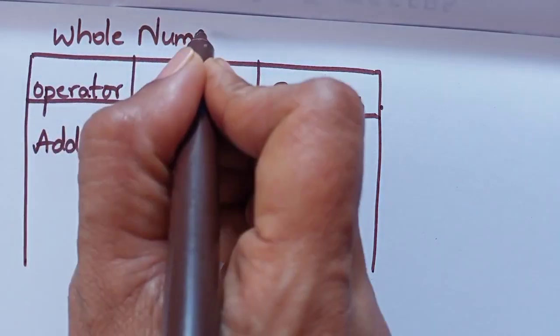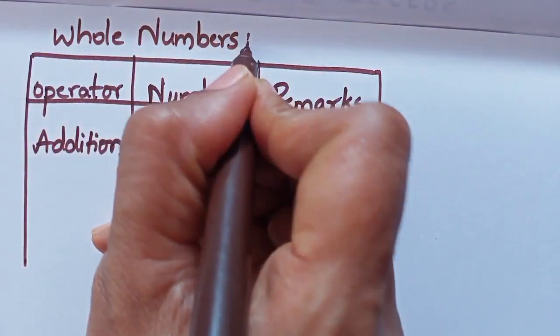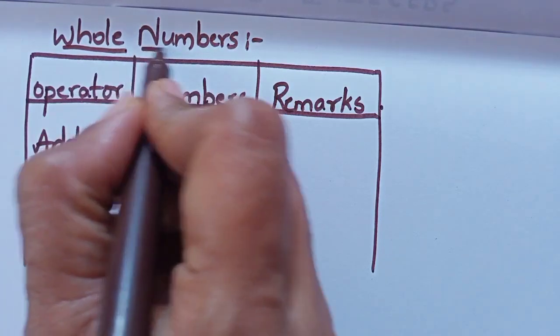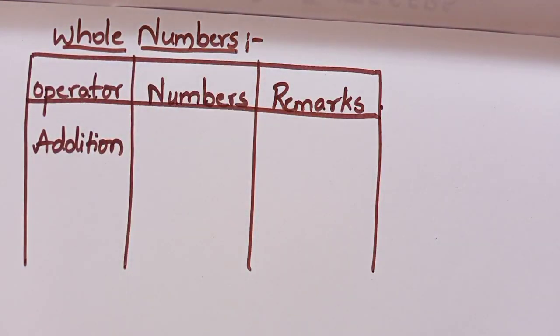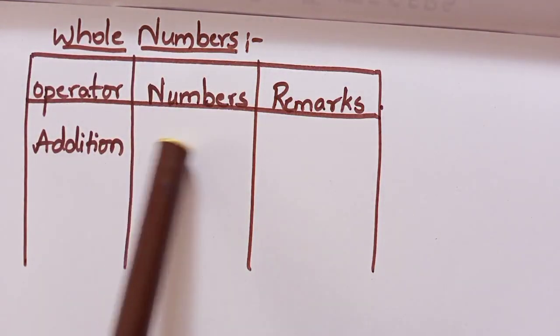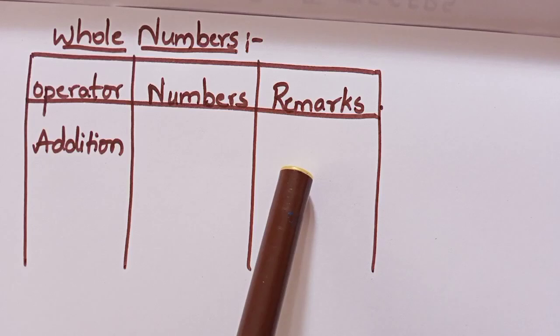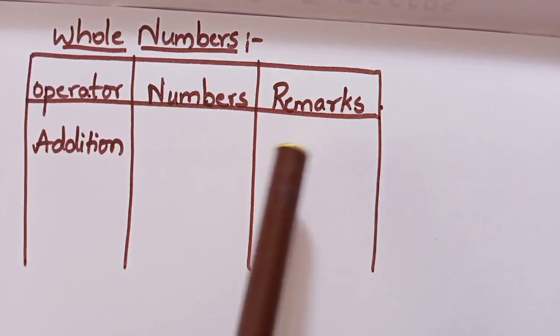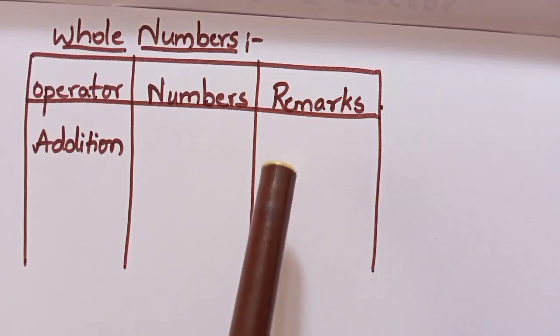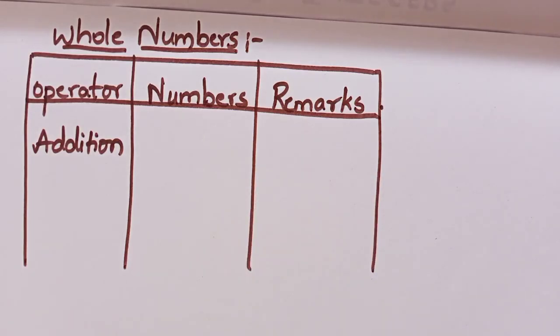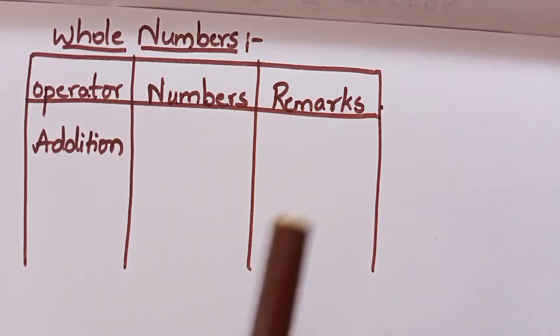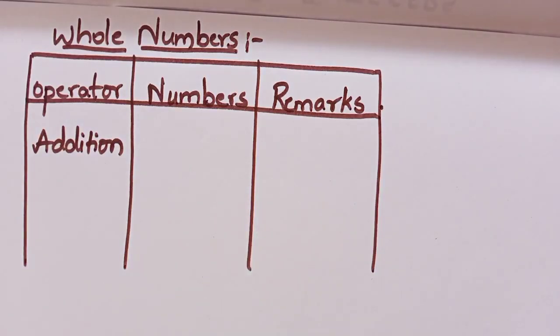Firstly, you check the closure property for whole numbers so that the property will be revised for you. Take any 2 whole numbers, add them, you will get a result. Then in the remarks, what will you write? Addition is closed. Whole numbers are closed under addition. Like that you can write the remark here.